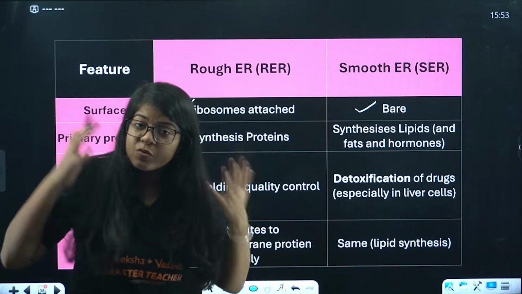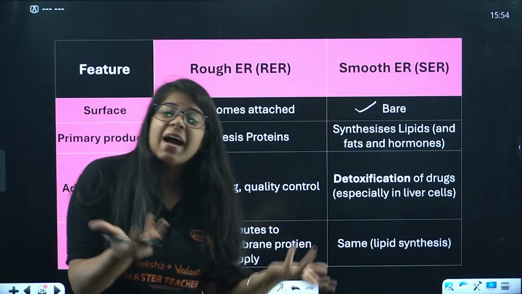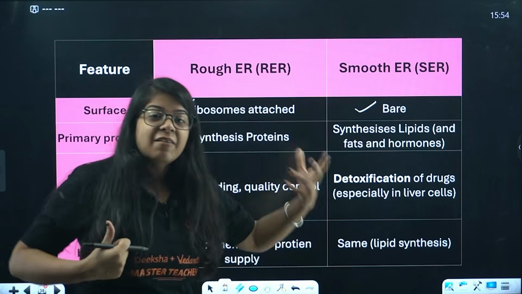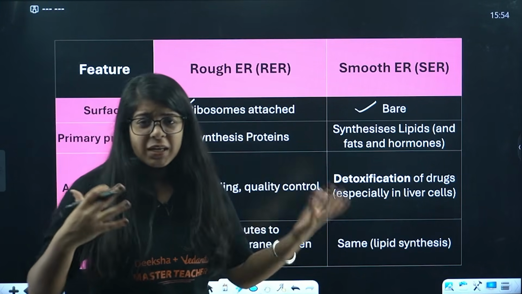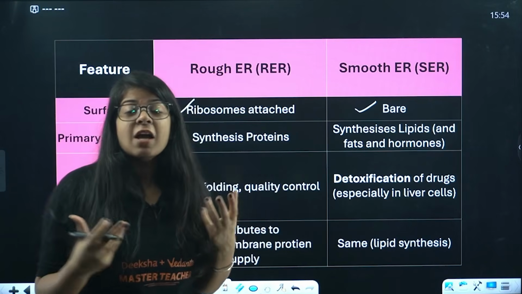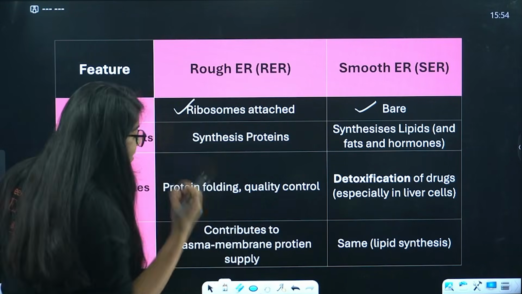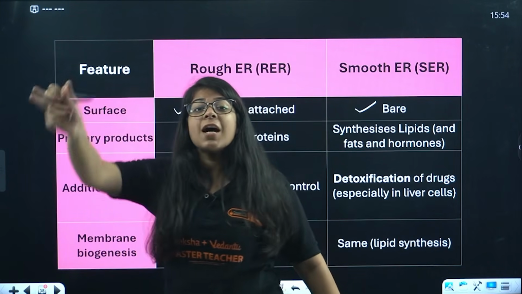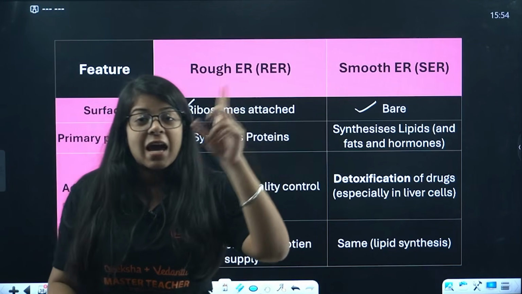Now what are lipids? We are saying lipids a lot of the time, right? Lipids are basically your fats and hormones. We all have hormones in our body. Males have testosterone, females have estrogen, we have dopamine, adrenaline, so many hormones. Where are those hormones produced? They are produced on the endoplasmic reticulum near the nucleus, on the smooth endoplasmic reticulum, not on the rough. Rough ones have ribosomes.